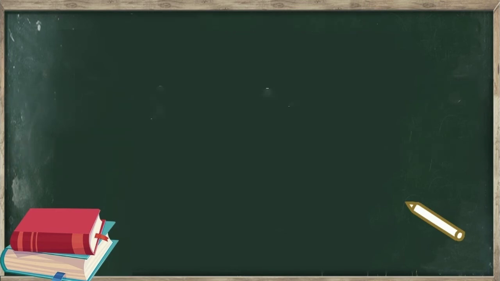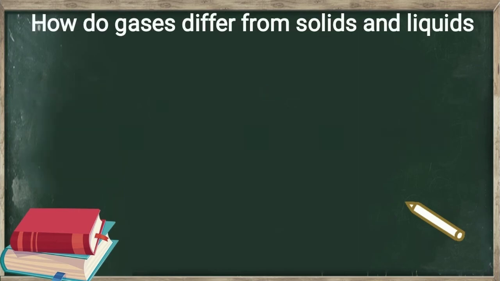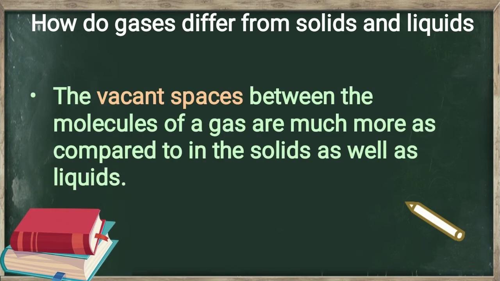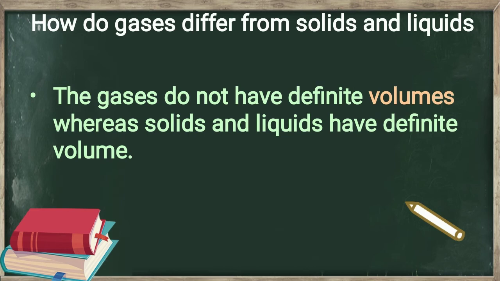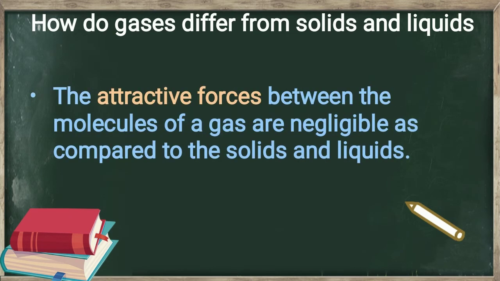We know that the properties of gases are very much different from the solids and liquids. So let us see how do gases differ from solids and liquids. Firstly, the vacant spaces or the voids between the molecules of a gas are much more as compared to in solids as well as in liquids. Secondly, the gases do not have definite volumes, whereas solids and liquids have definite volumes. The attractive forces between the molecules of a gas are negligible as compared to in solids and liquids.